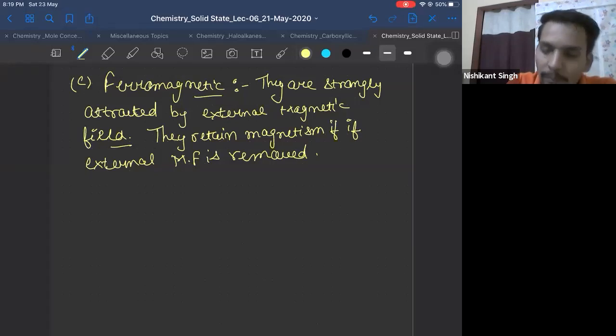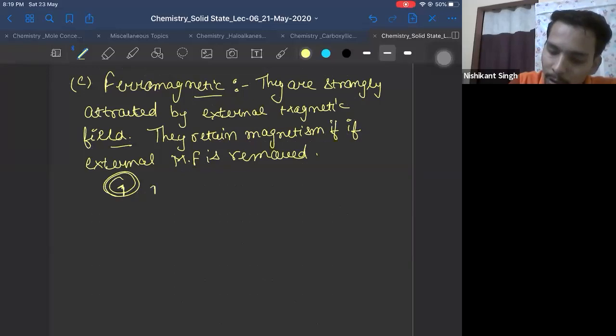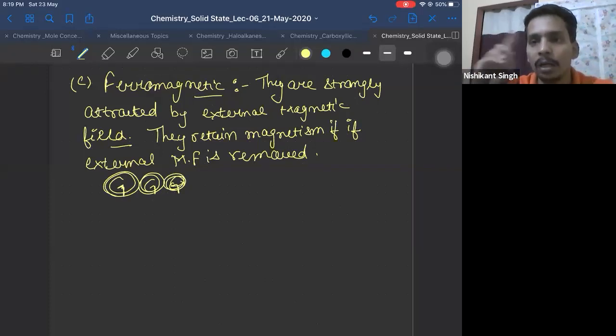Now, one more thing you should understand here. Let's say there are 6 unpaired electrons. When there is an unpaired electron, it spins, and when it spins, it creates a magnetic moment, right? So let's say these 3 unpaired electrons were creating a magnetic moment, and all these magnetic moments were clockwise.